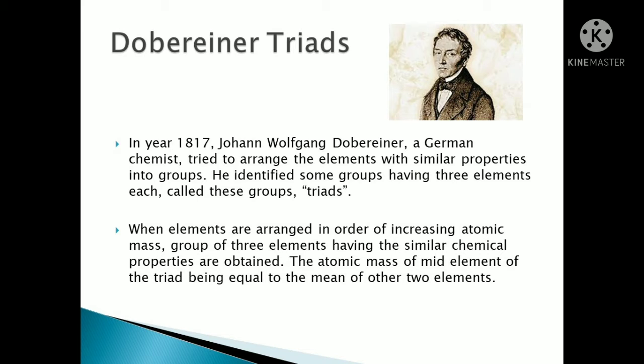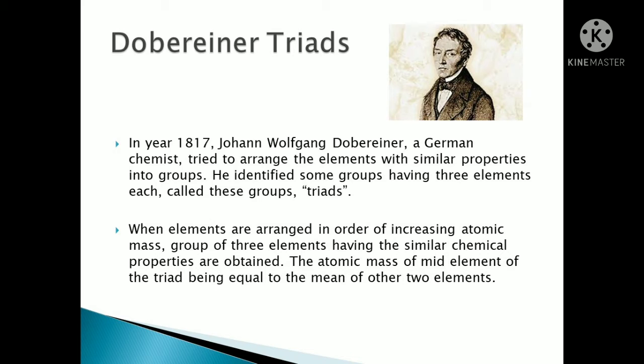The atomic mass of the middle element of the triad is equal to the mean of the other 2 elements. So Dobereiner grouped the elements into groups of 3 elements with similar chemical properties.